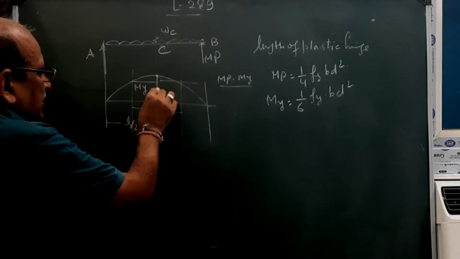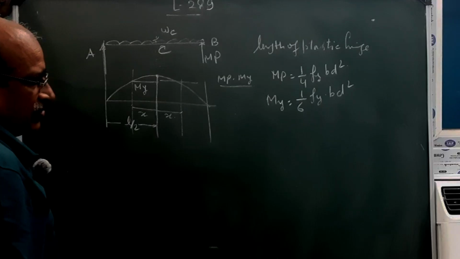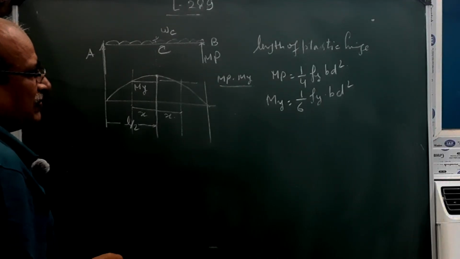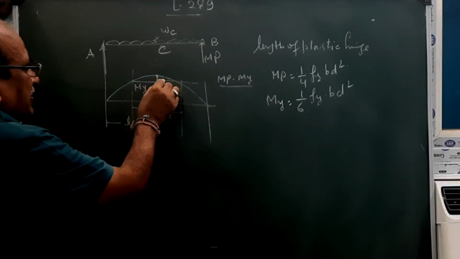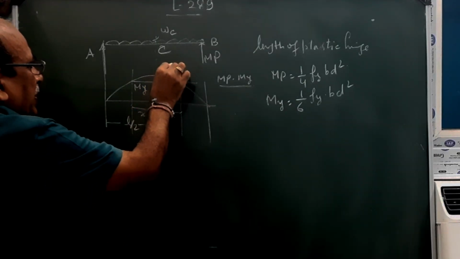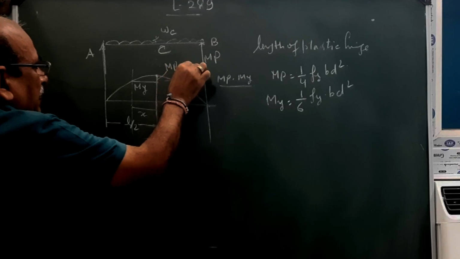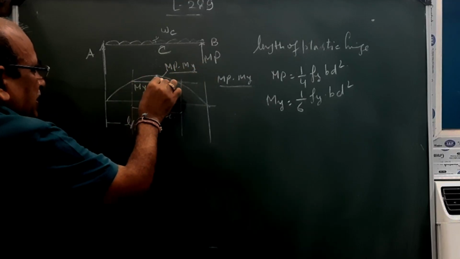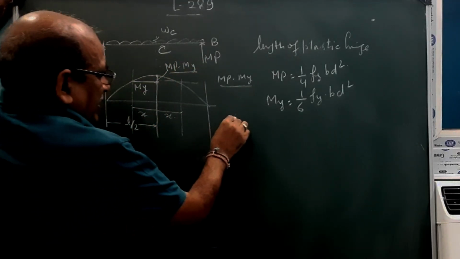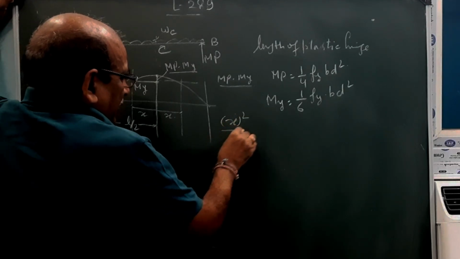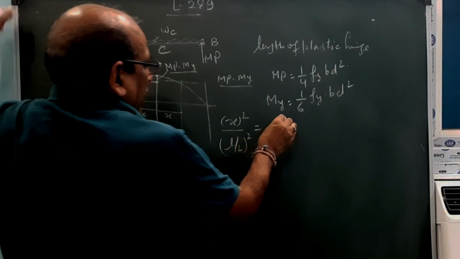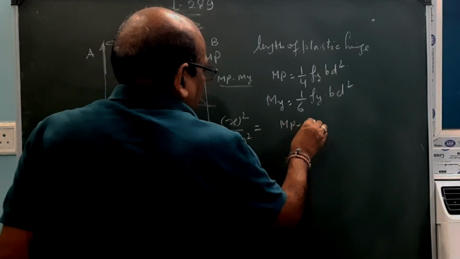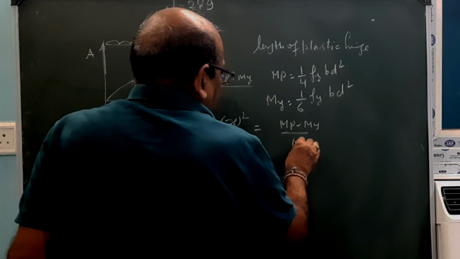Maybe if the UDL is there, the relation between this Mp and My, this difference is your Mp minus My because of this distance x. So x square divided by the second degree curve, L by 2 square equals Mp minus My divided by Mp.